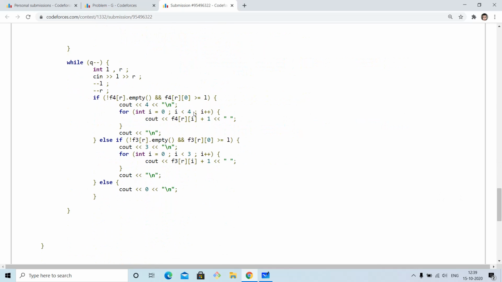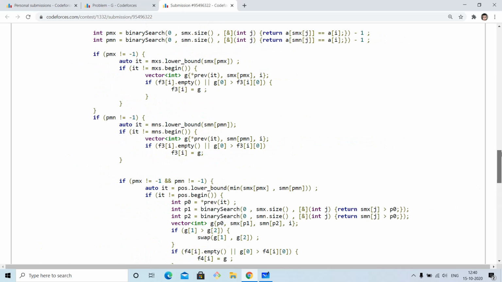So we'll answer the queries in constant time after doing this pre-processing. So if our length 4 is empty, or even if it's not empty but the index it is beginning from is not greater than or equal to L, then length 4 is not there. But if it is there, then we'll output 4, and its corresponding indexes we will put with addition of 1, because we are having an array starting from index 0. And if this is not the case, then length 3 will be the case. If both of them are not there, then the length will be 0 only. So in this way, we'll solve this problem.